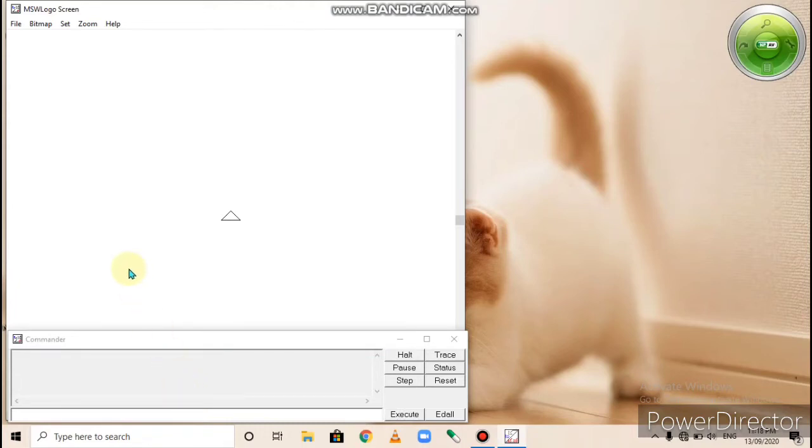Main screen. The upper portion of the Logo screen is the drawing area or the main screen. It is also called the graphic screen. The main screen displays the result of the work done in Logo. Whatever work you have done in Logo, all of it is displayed in this area.